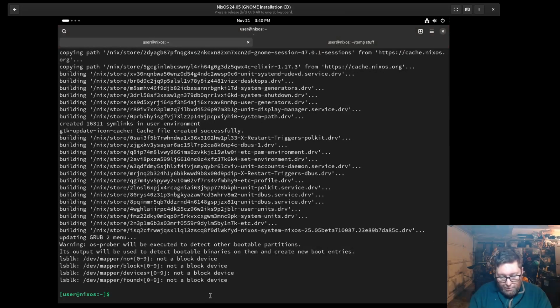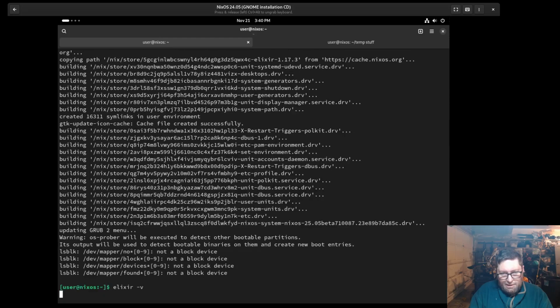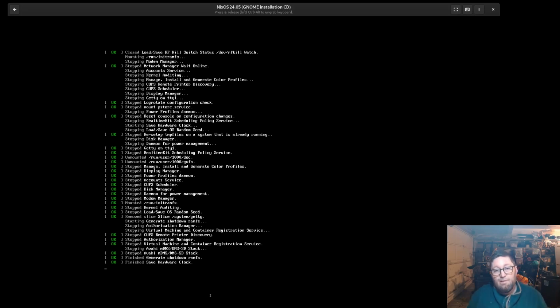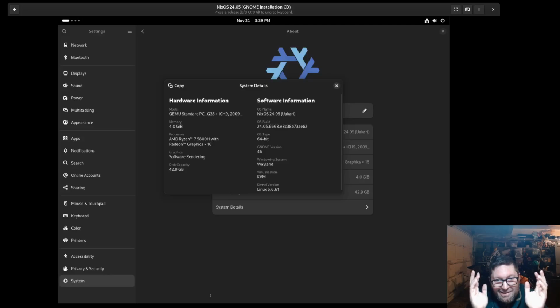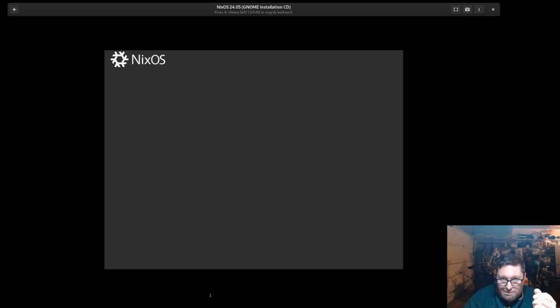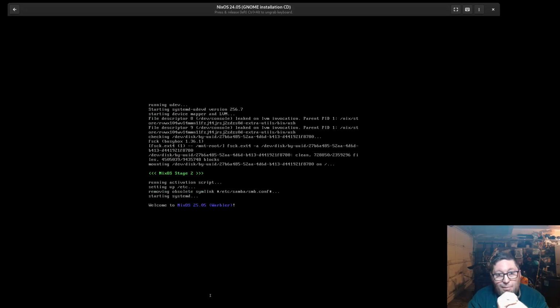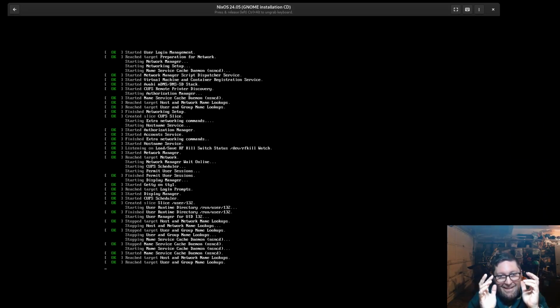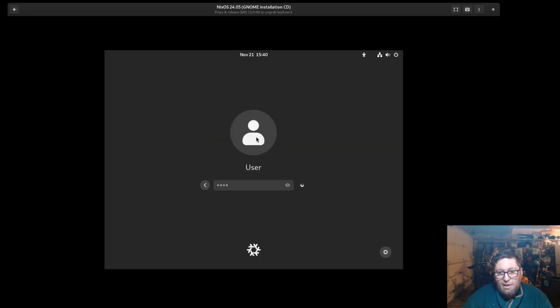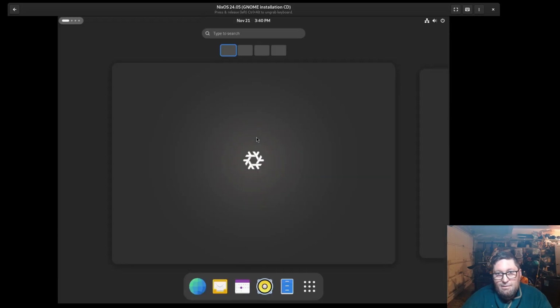So again, I just rebuilt that, but if I run elixir -v, I'm still going to have 1.16, because I did it on boot. So let's reboot real fast and see. I literally just switched the entire operating system to a rolling release for all the cutting edge packages. It's kind of a crazy thing that only NixOS people can do, I feel like. So let's go ahead and log in. And voila, everything is good.